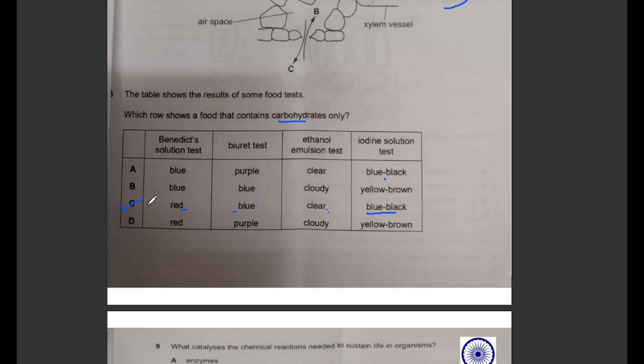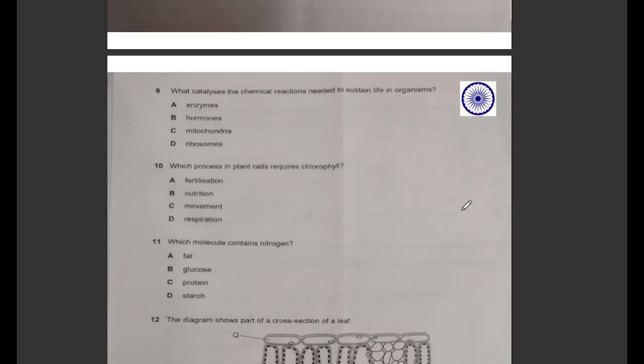Okay, the correct one is the C. Answer is C because we are only checking with the carbs here. Next one, ninth one. What catalyzes the chemical reaction needed to sustain life in organism? And the catalysis reaction, when we talk about enzymes, it is A.